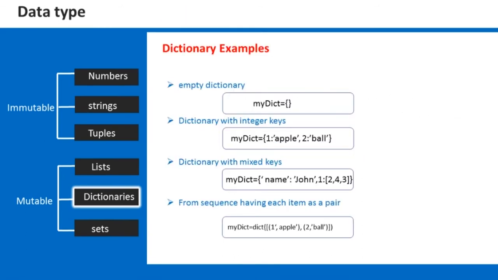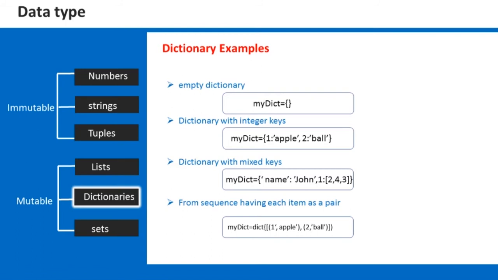There are mainly 4 examples of dictionaries that you can see here. First, you can have an empty dictionary where you can add the values later as you wish. Then you have the integer key dictionary. This is the example we had just seen, where you have integers as keys and their corresponding values. But this is not the only way that you can have a dictionary.